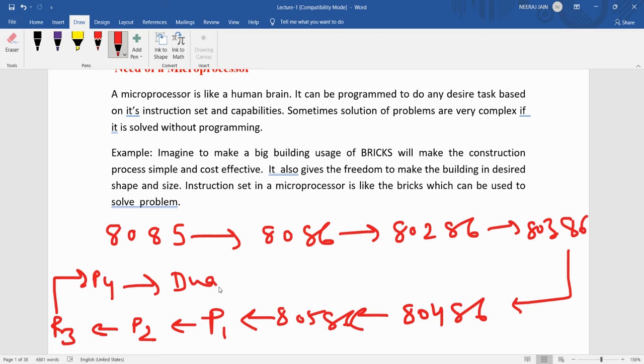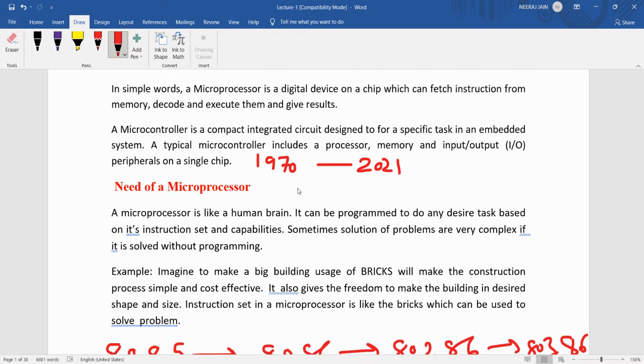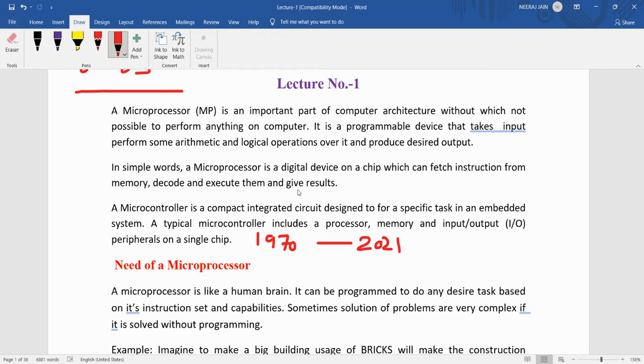After that, dual core microprocessors were developed, and presently we are seeing the i3, i5, i7, and i9 microprocessors. That is the journey of the microprocessor. In all these microprocessors, memory increases, speed increases, and there are several developments.